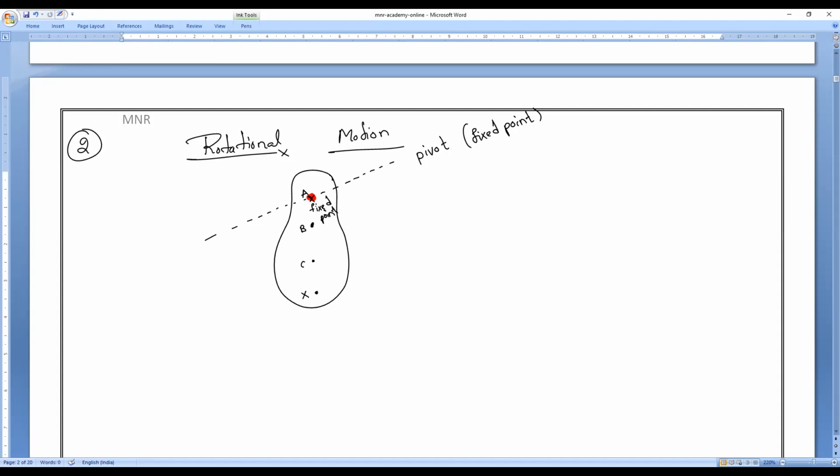Understanding? Now let me join all these internal particles. Just imagine I have joined all the internal particles. Now imagine that the B particle starts rotating and comes to this position. The C particle also comes to this position, and the X particle also comes to this position. Imagine that. I will redraw the diagram.